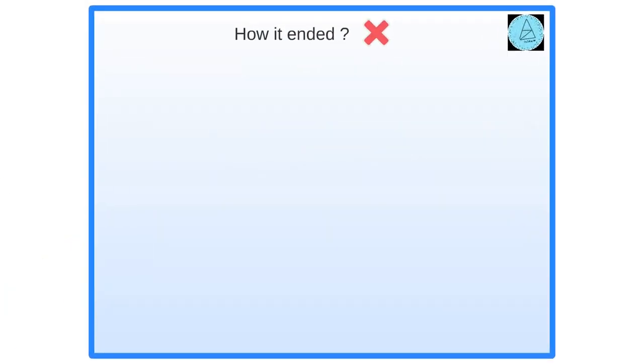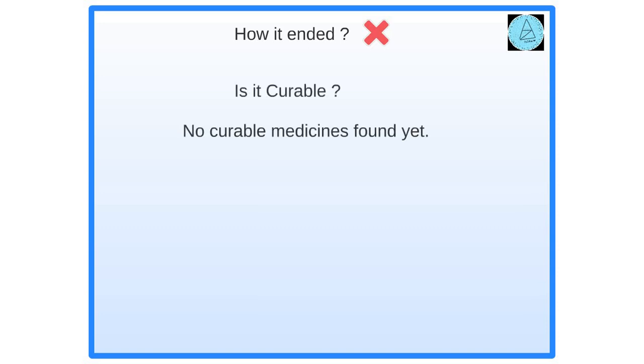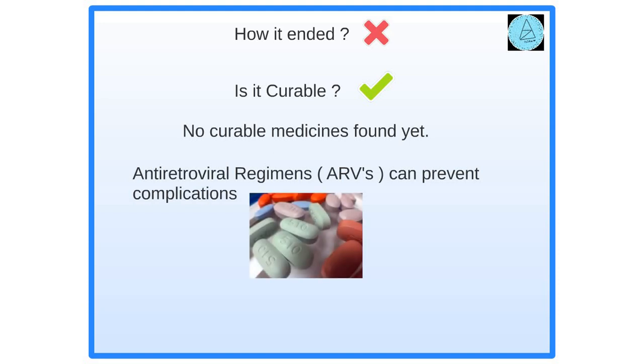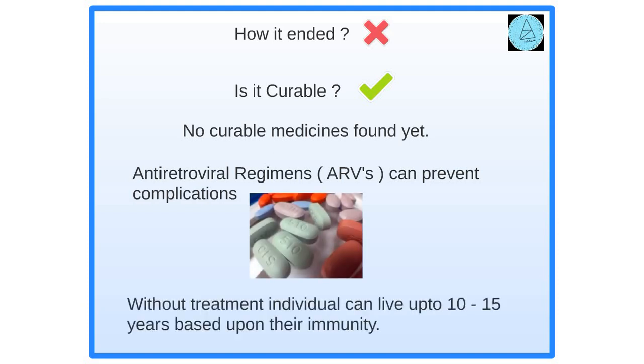How did it end? Oh sorry, there is no curable medicine found yet. Is it curable? Probably, because researchers have been working to eradicate this deadly disease. Having an antiretroviral regimen can prevent complications. Without treatment, an individual can live up to 10 to 15 years depending on immunity.